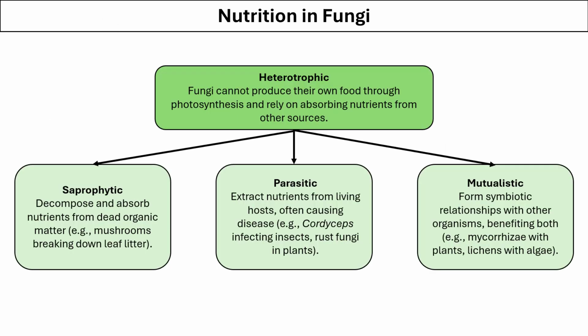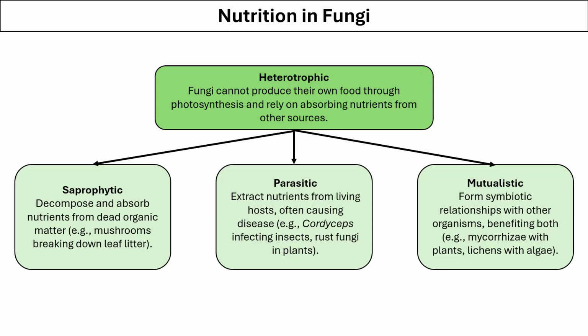The nutrition in fungi is mainly heterotrophic because fungi cannot produce their own food through photosynthesis and they have to rely on other sources for their nutrient requirement. They can be saprophytic, meaning they decompose and absorb nutrients from the dead organic material around them. An example is a mushroom that breaks down leaf litter and obtains nutrients from that.